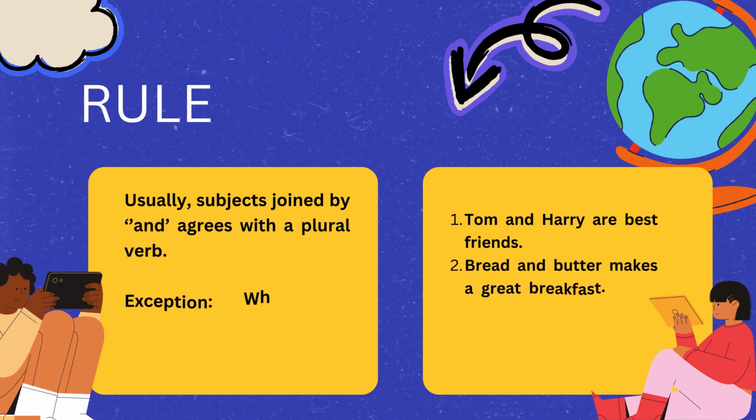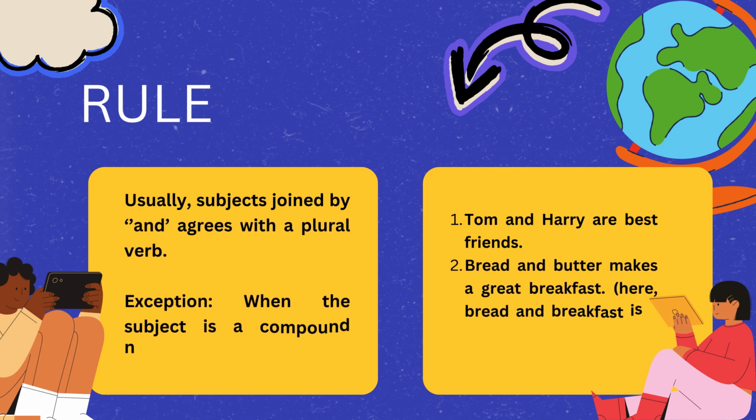Now rule number 8. We all know that whenever two subjects are joined by the conjunction and, they become plural. But when we use and to make a compound noun, then we use that as a singular subject. The first example is about two subjects, Tom and Harry.